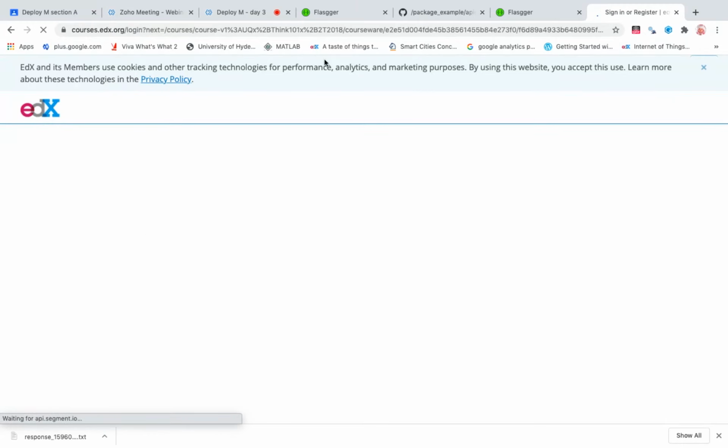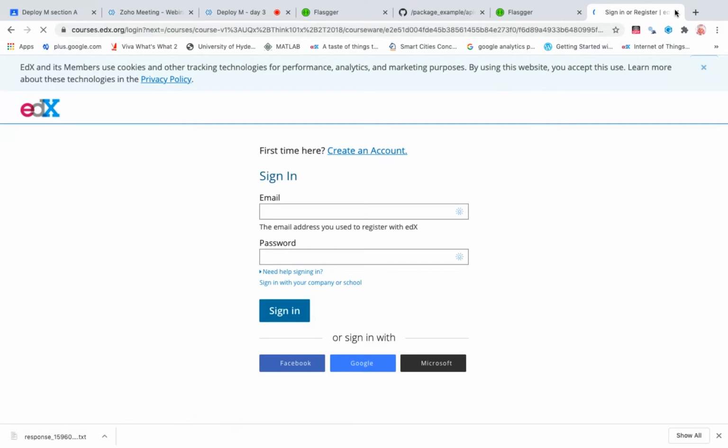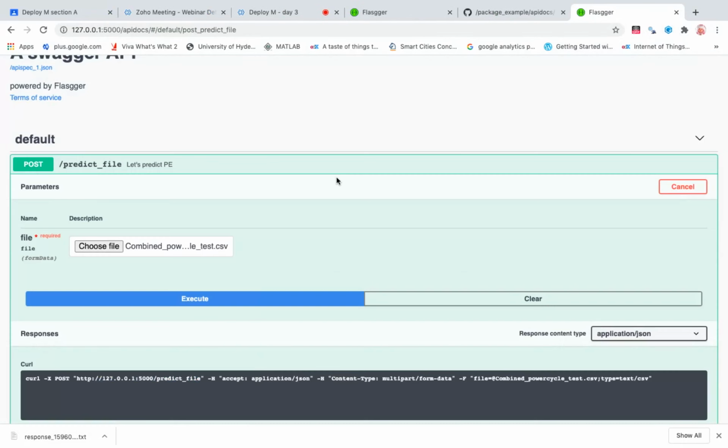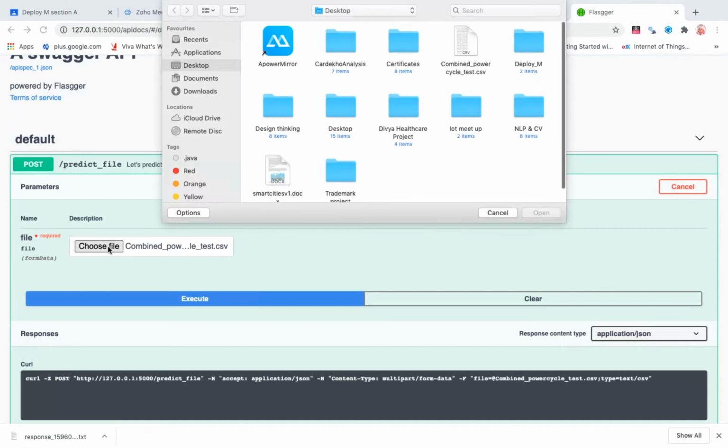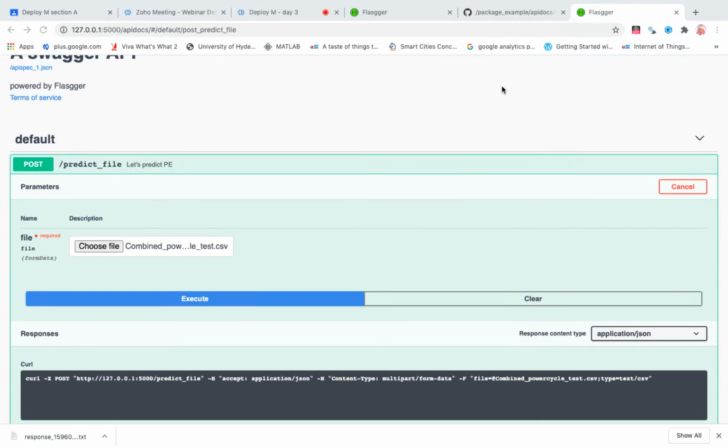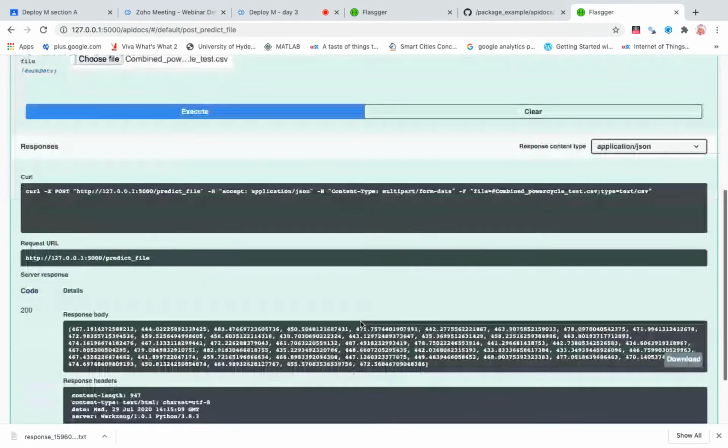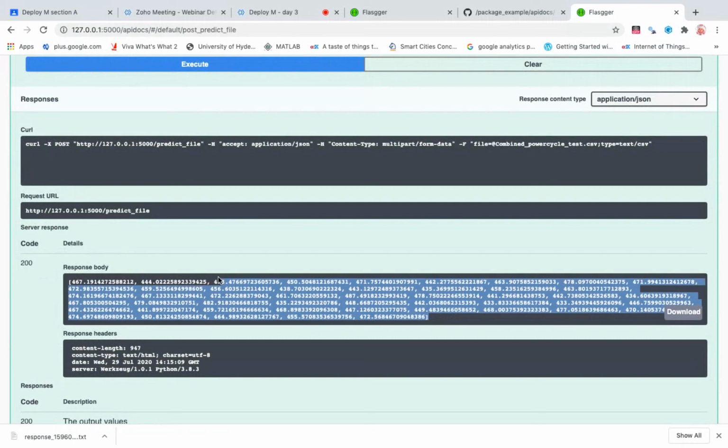When I click on try it out, you will get a file to be chosen. When you choose the file, you will get the values for the whole set of values present in the file. So here you got the whole set of values. That means 50 predictions have been made as a list. And if you want to download, you can just click on download.